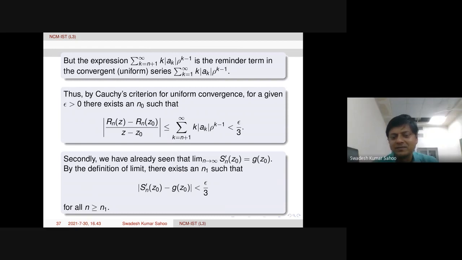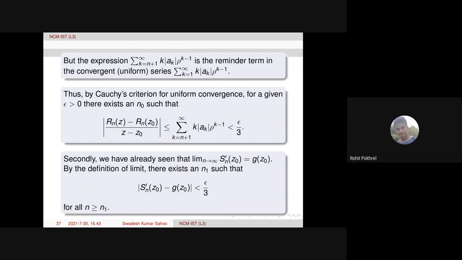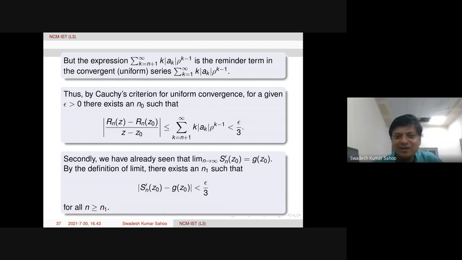Yes, that is true. I already mentioned this statement. Yes, because we can have one disk outside, containing the compact set. So that's it.